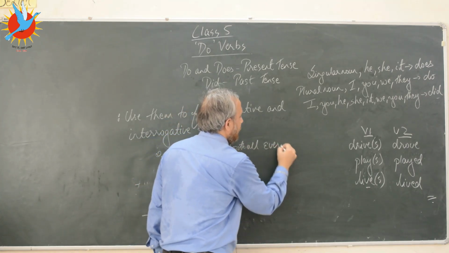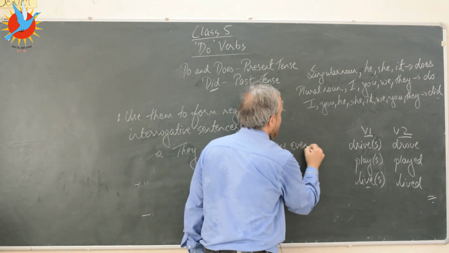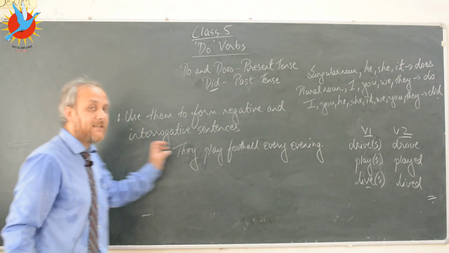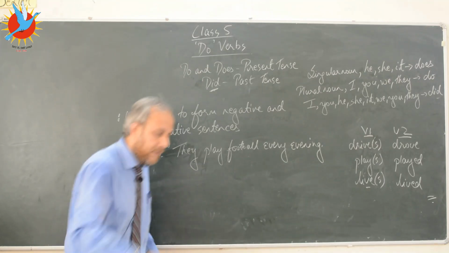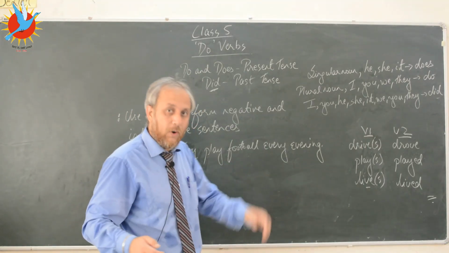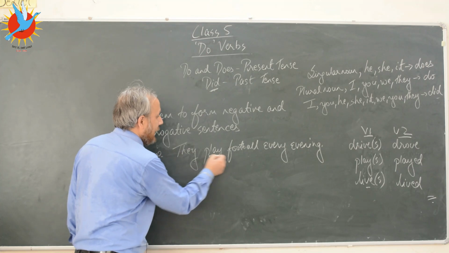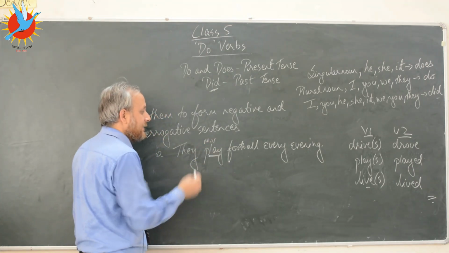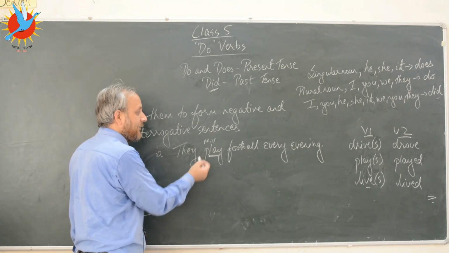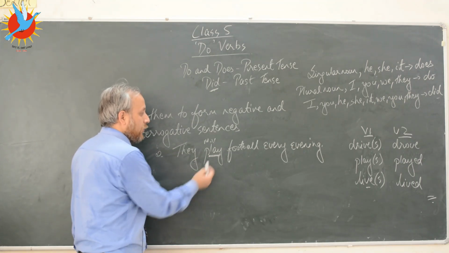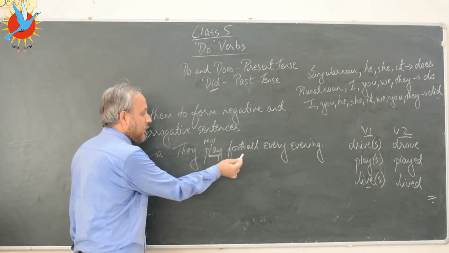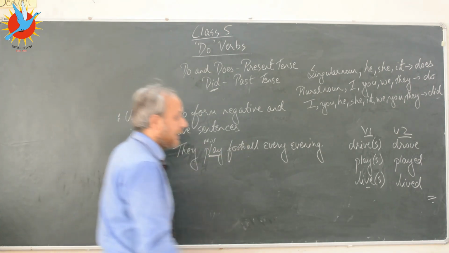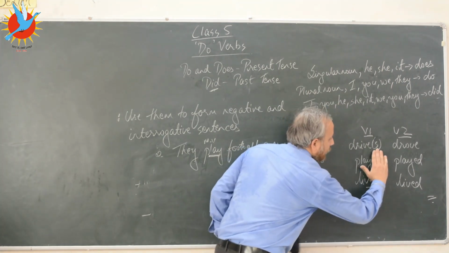They play football every evening, full stop. Now which is the verb here, kids? They play football every evening. So play is the verb, and it is the main verb in the sentence. There is no auxiliary or helping verb here. So what is the tense of this sentence now? Again, it's in the present tense.